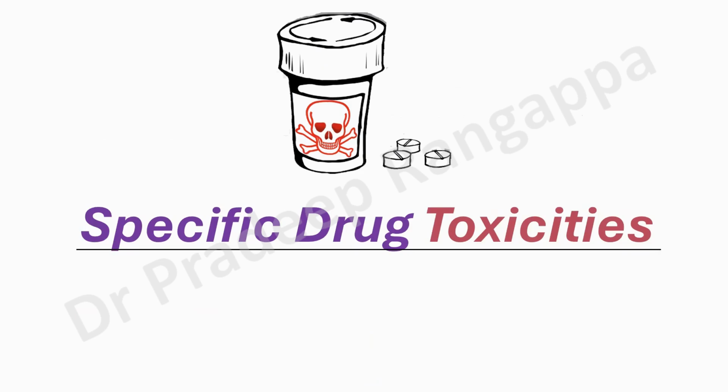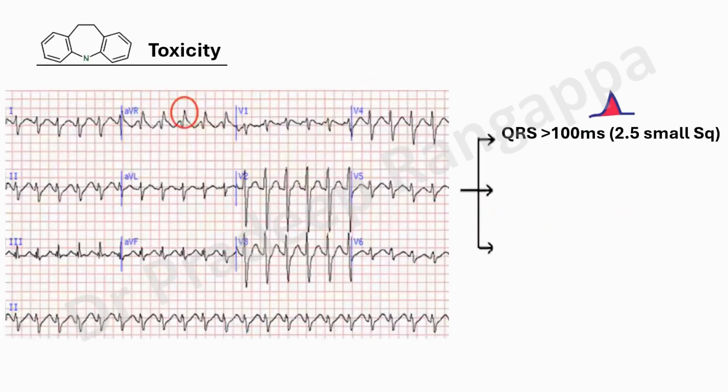So we spoke about the algorithmic approach with sinus rhythm, bradycardia, and tachycardia. Let's look into specific drug toxicity. So TCA. Just look at this ECG, friends. I've been repeating like a parrot, R in aVR. So you look at R in aVR, S in lead 1, S in aVL. There is a problem here. There is a problem with toxicity. It's a TCA toxicity, tricyclic antidepressants.